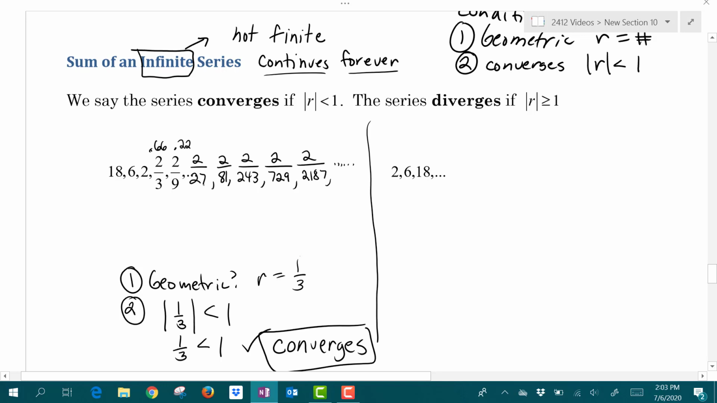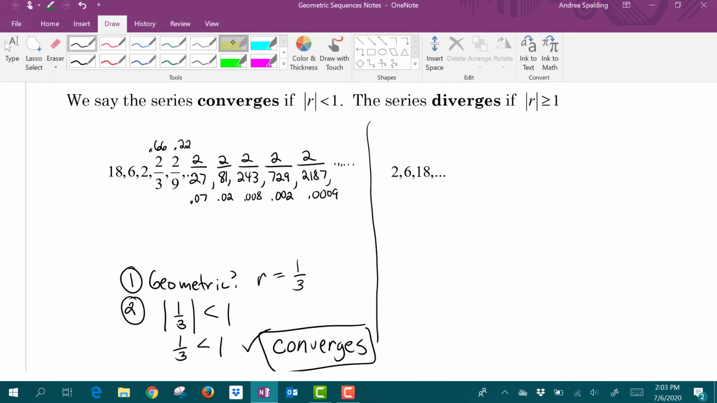But let's look at the decimal approximations of each of these. 2/27 is pretty small. I get about 0.07. 2/81, I get about 0.02. 2/243, I get about 0.008. So now we're getting really small. And then going again, I get 0.002, and then one more, I get 0.0009. So we start to see that the terms are getting smaller and smaller.